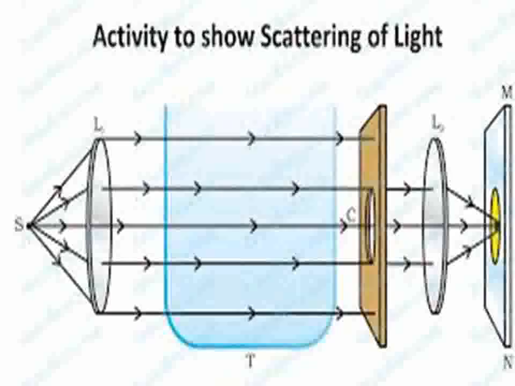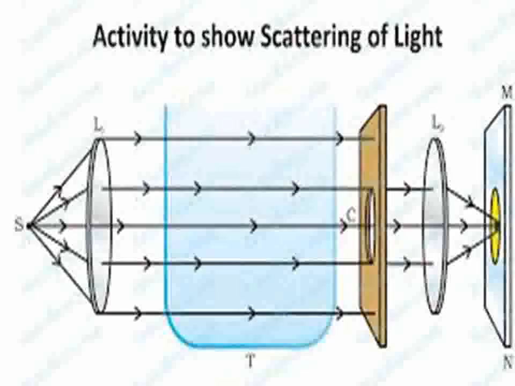These parallel rays fall on the colloidal particles inside the solution, and scattering of light occurs, due to which the colloidal solution inside the transparent jar appears bluish, and the remaining red color passes and is collected by another lens L2, converging at the focus on the screen.